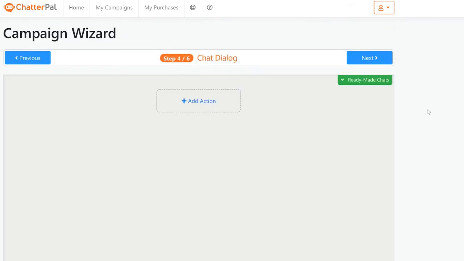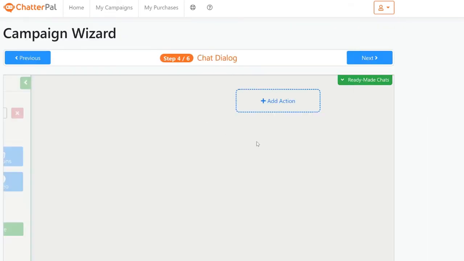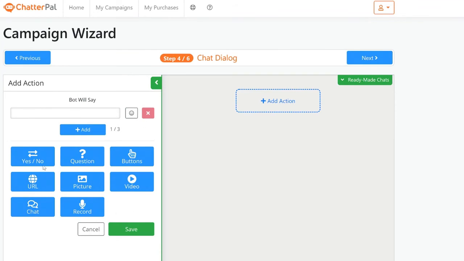If you click next, you can start using the actions. If you click add actions, as you can see, we have a lot of options to create an entire chat flow, where you can put your own videos in the chat depending on responses, pictures, questions, yes, no, or URL where you can send people to a different page in your website or some other website.